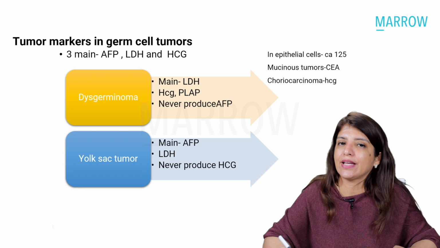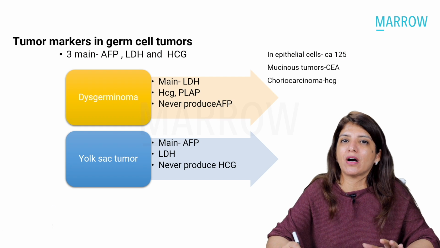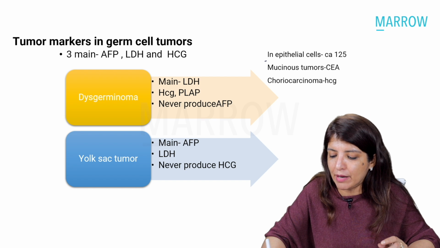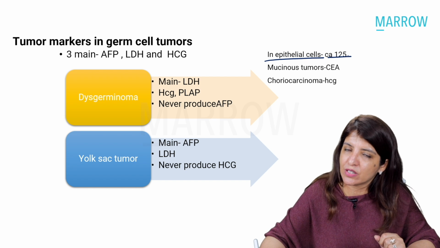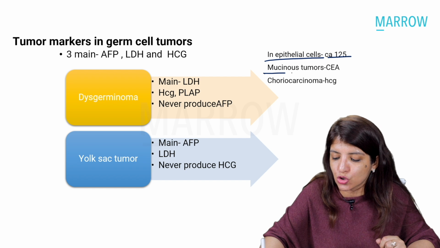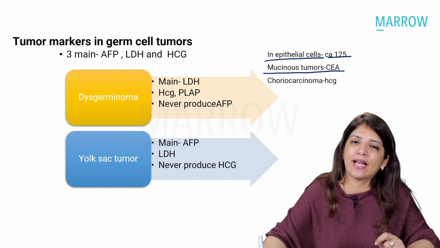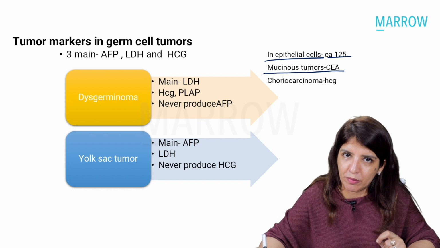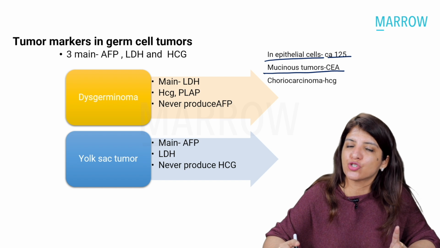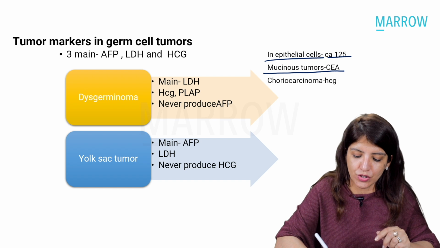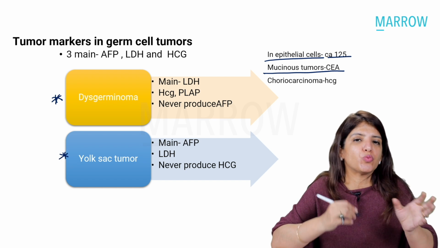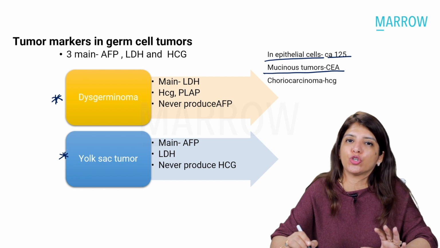So quickly let us revise the tumor markers. You have to remember that for all epithelial cell cancers, CA125 is the tumor marker, but in mucinous tumors, carcinoembryonic antigen (CEA) is the tumor marker. As far as germ cell tumors are concerned, you have to concentrate on two of them because various combinations can be given for tumor markers.